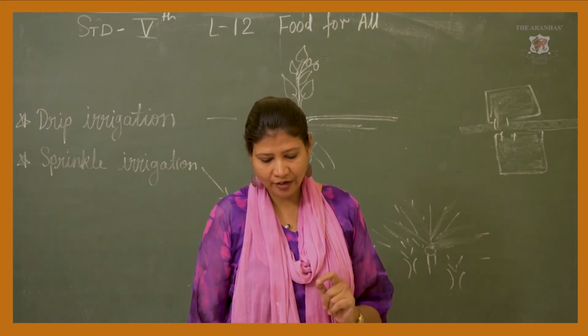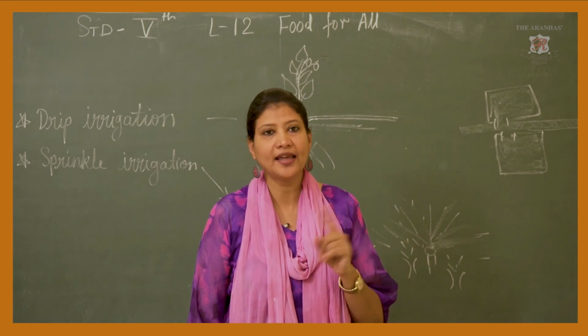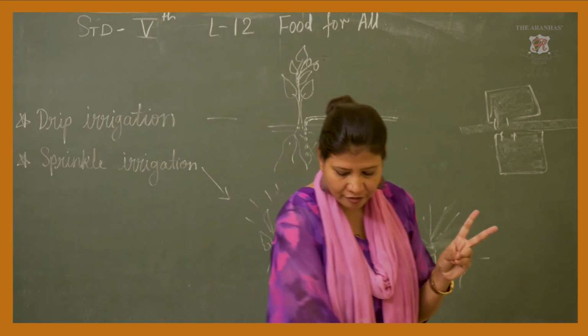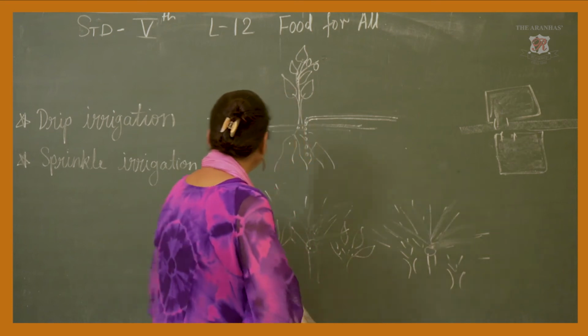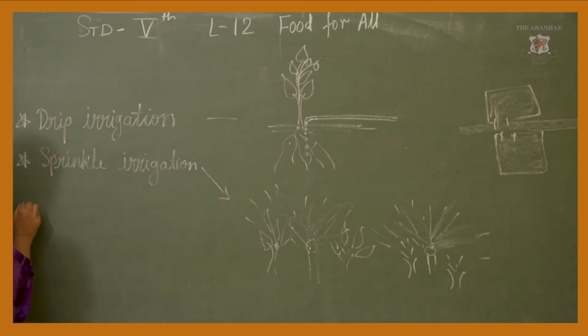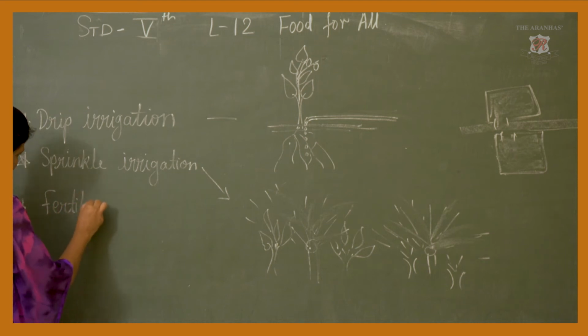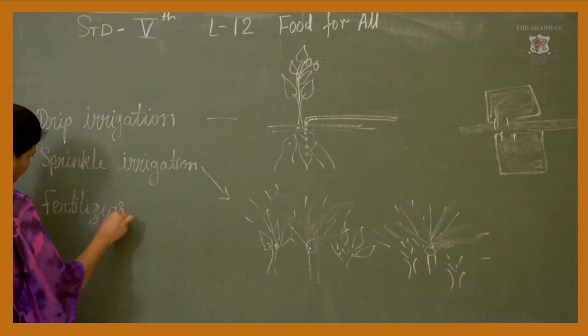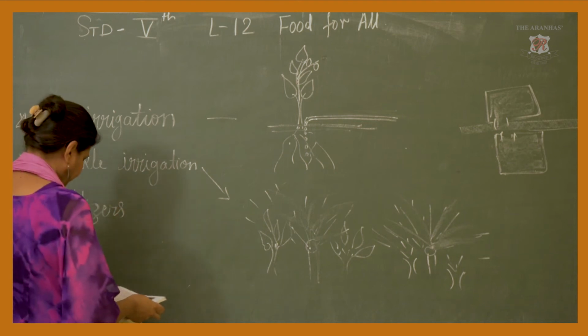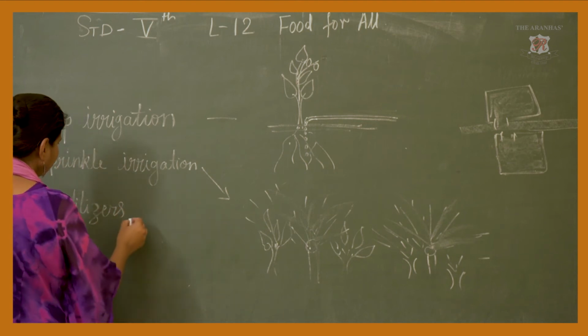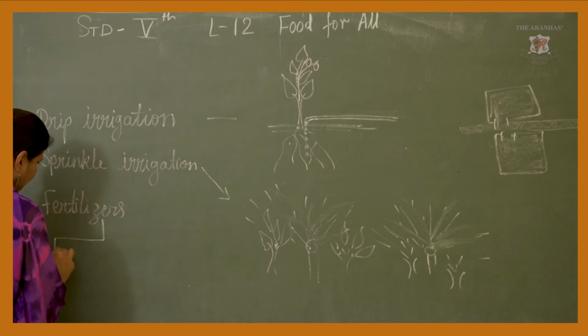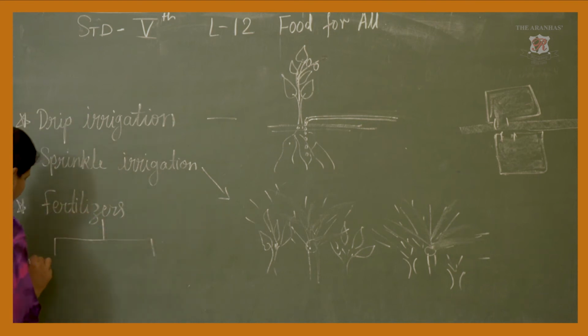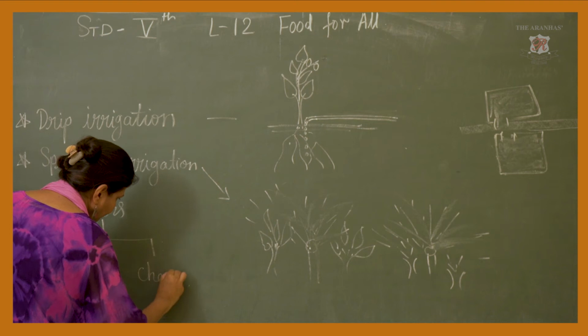There are two kinds of fertilizers, natural and chemical. There are two types of fertilizers. What are they? Natural and chemical.